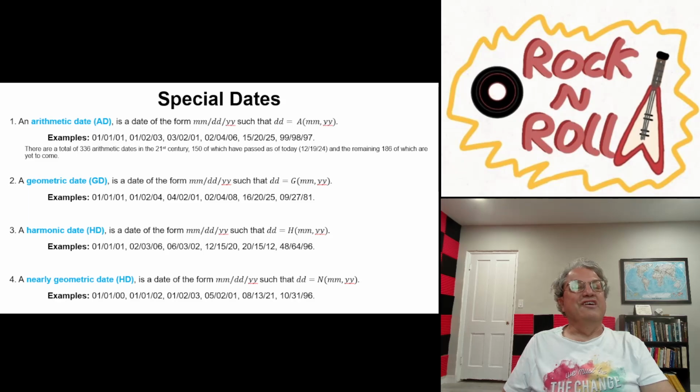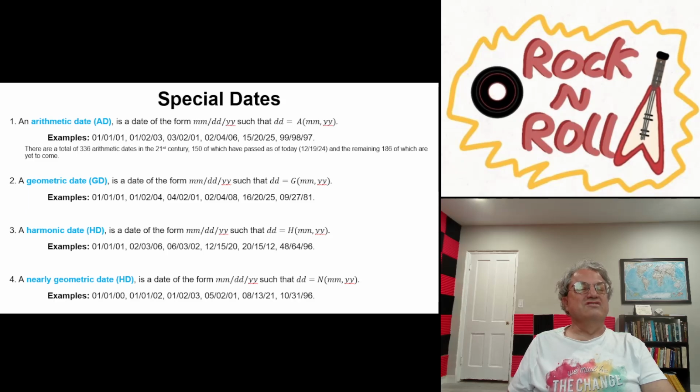But enough about that. So anyway, here are some examples of arithmetic dates. It turns out 010101, January 1st, 2001, is every kind of mean. I mean, that's pretty easy, except the nearly geometric mean. It's an arithmetic mean, a geometric mean, and a harmonic mean. As a matter of fact, as long as all three numbers are the same, like 12, 12, 12, that's another example of each of these means. I think the only dates that are each of these means are dates where all three numbers are the same. But anyway, that's kind of a trivial example.